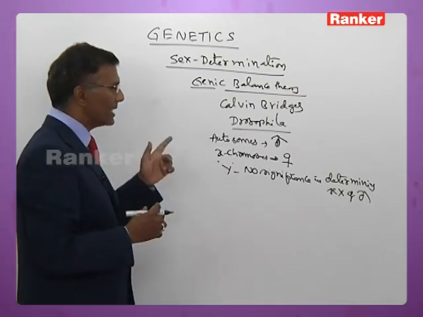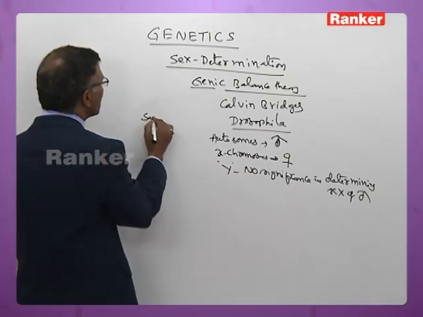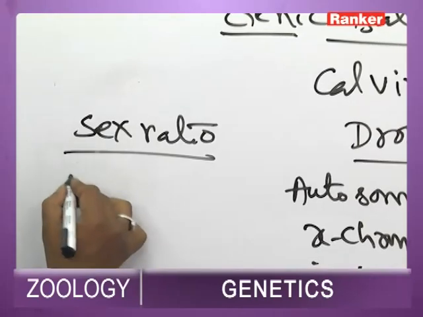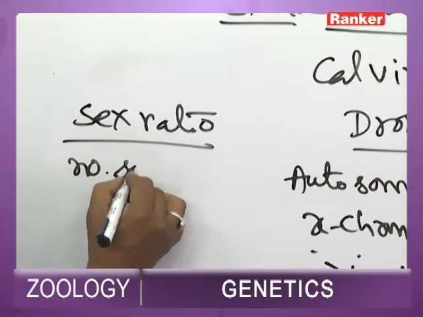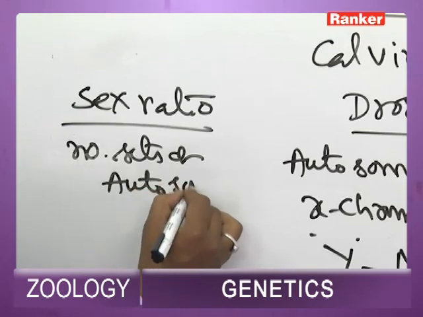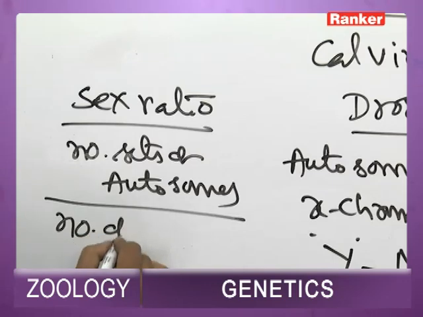On the basis of this, Calvin Bridges put forth a concept called sex ratio. Sex ratio is determined by dividing the number of X chromosomes by the number of sets of autosomes.